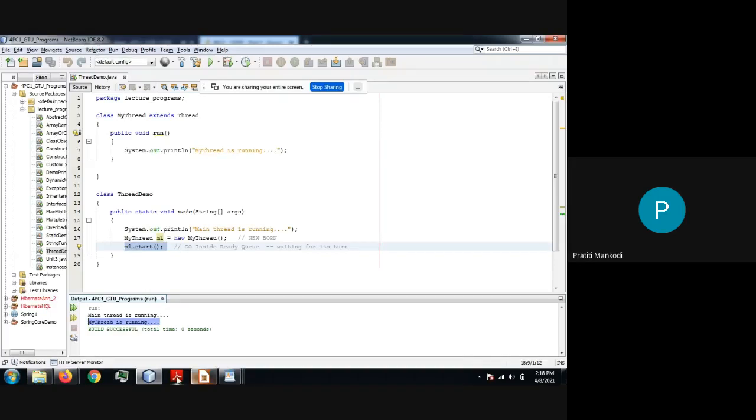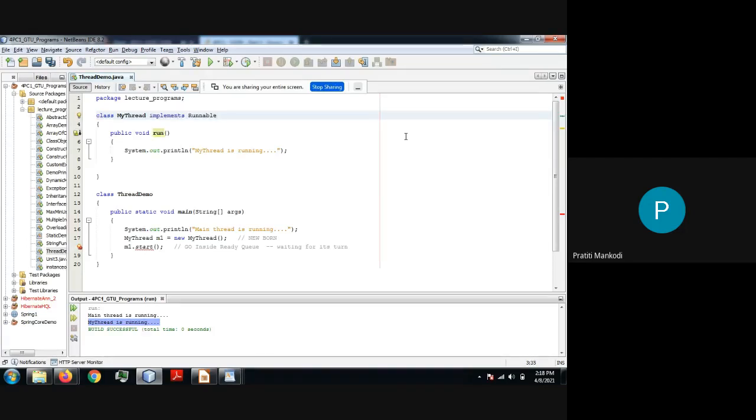Is it clear, everyone? Let me show you the next way of creating the same program. See, the output will not change. Only how you create the thread is going to change. So let's say I'm having implements Runnable.